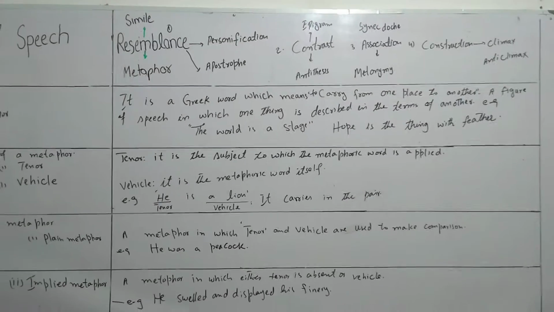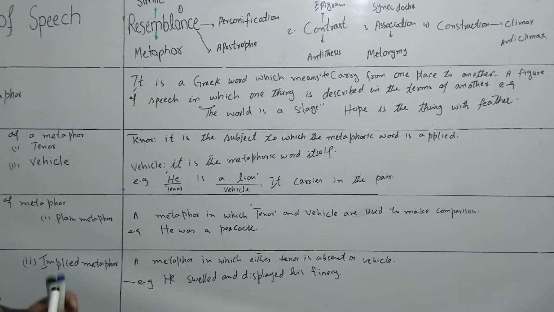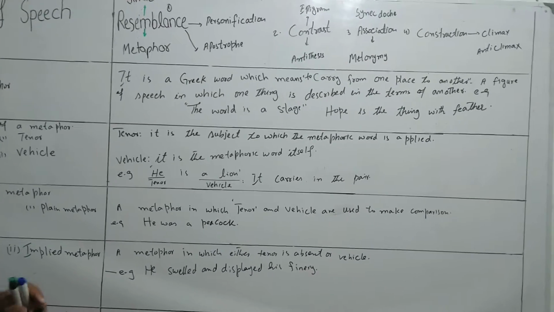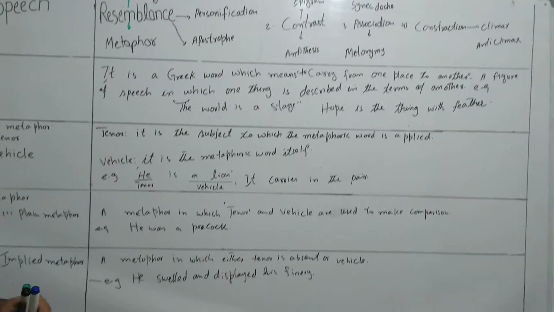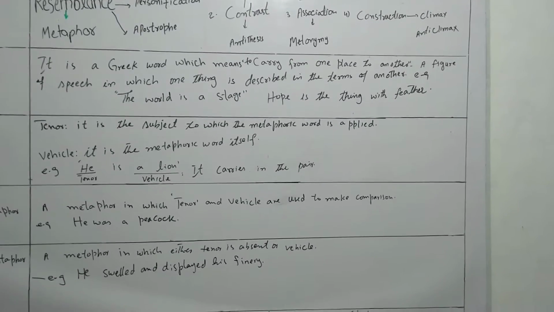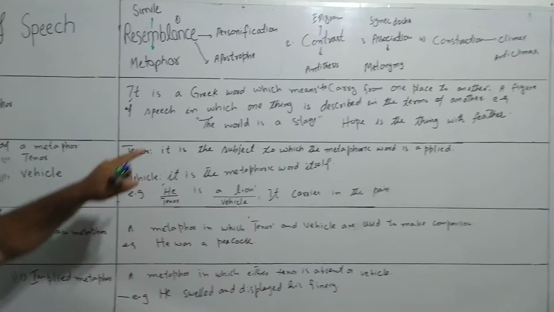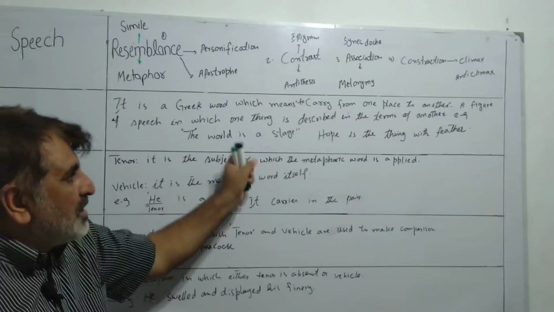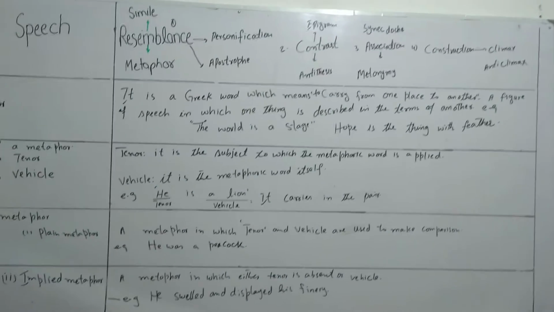A figure of speech in which one thing is described in the terms of another. This is a figure of speech in which one thing is described in the terms of another. Example given, the world is a stage, very simple, very easy. And the next one, hope is the thing with feathers. So you can see that one thing is described in the terms of another. The world is a stage. We have two different things, but one thing is described in the terms of another. Hope is the thing with feathers. One thing is described in the terms of another.